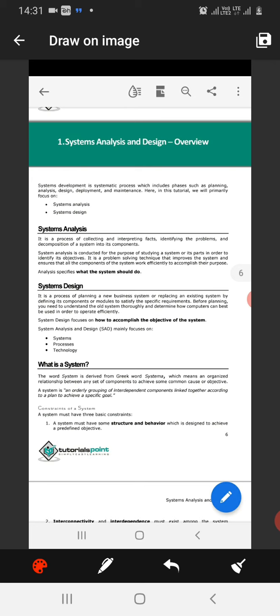In system analysis and design, we should know about the system and its various phases: analysis, designing, deployment, maintenance, and planning. These are the phases required to design, maintain, or generate a new system. First of all, we learn about planning.